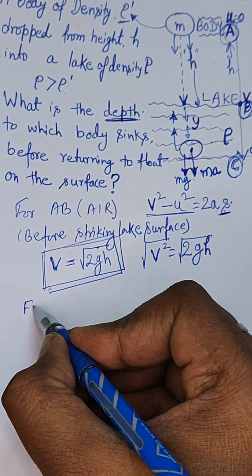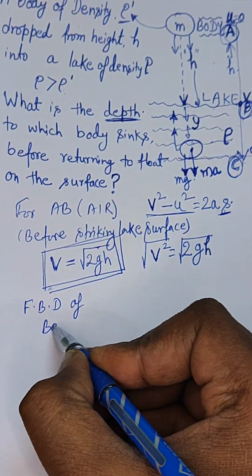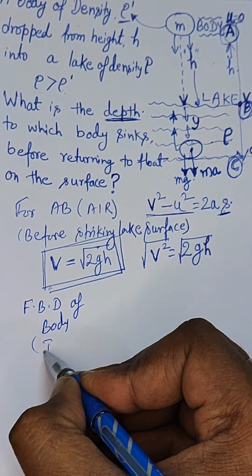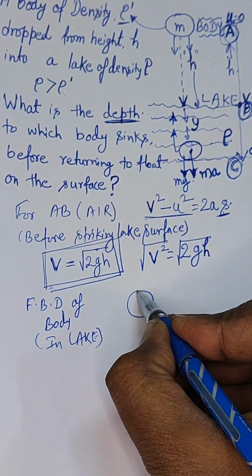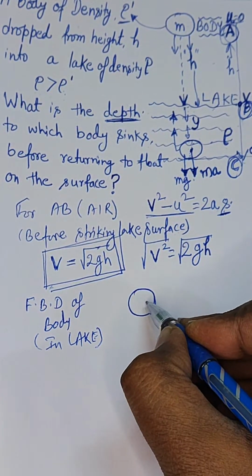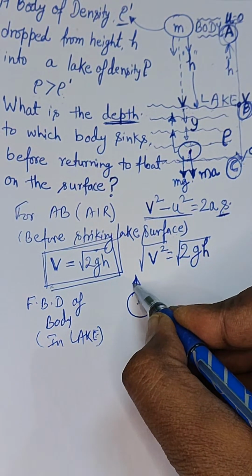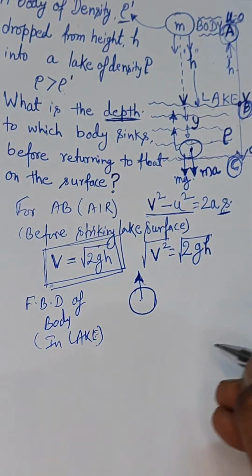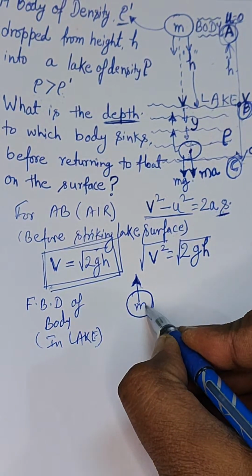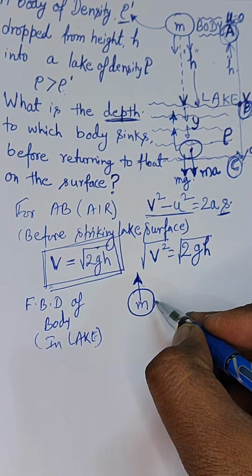So if we draw the free body diagram of the body in the lake, what are the forces acting on it? First, the buoyant force, which will try to push the body upward. It is saying rho greater than rho dot, so it says, no, Mr. Body, you cannot dip inside me, go to the surface, you need to float like this.